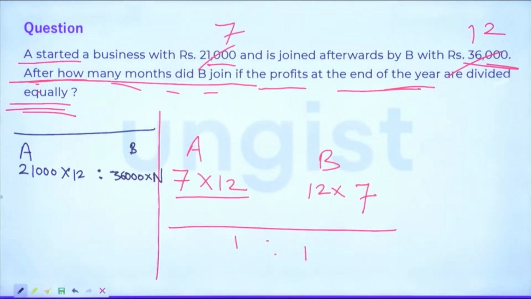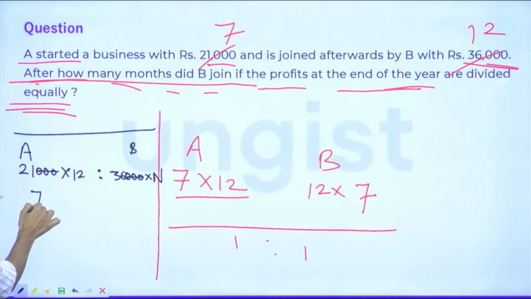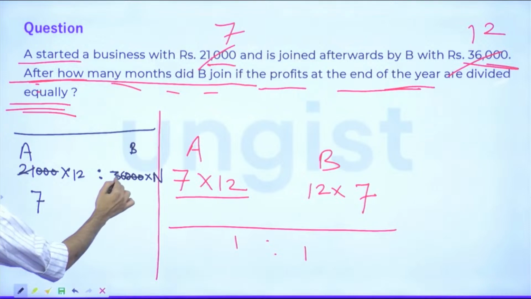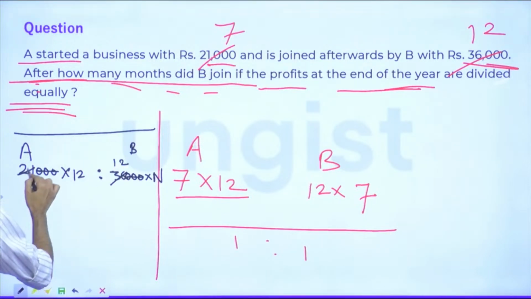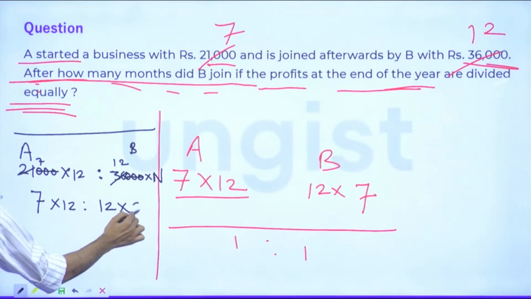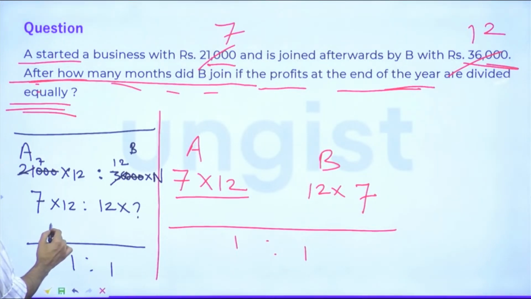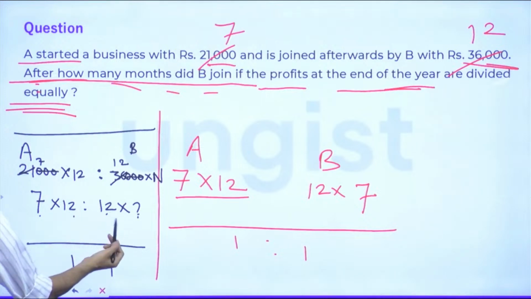So let's write N here. Just divide by 3 zeros. So this is 7, 3 and 12, and this is 7 into 12, and this is 12 into N. And the answer is 1:1, so both numbers are equal. So if this is 12 into 7, it has to be 12 into 7, right?